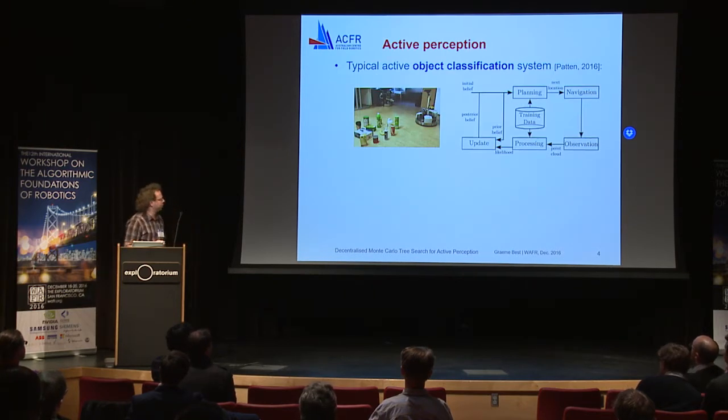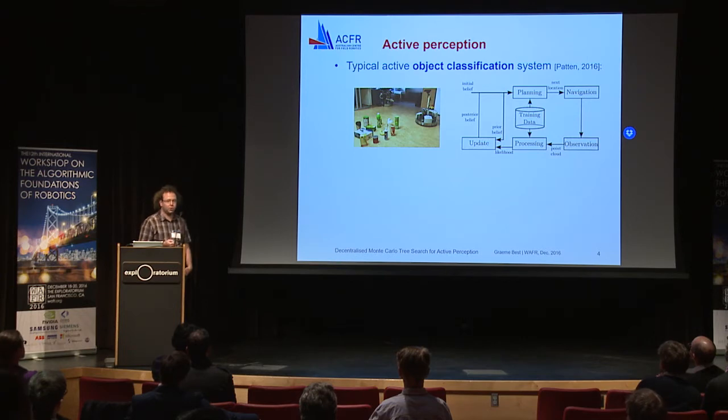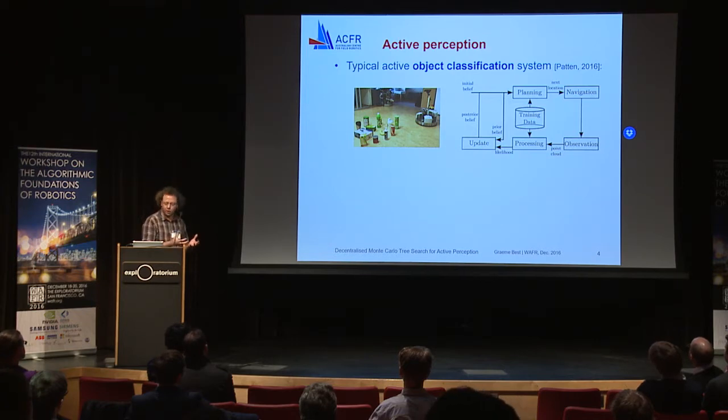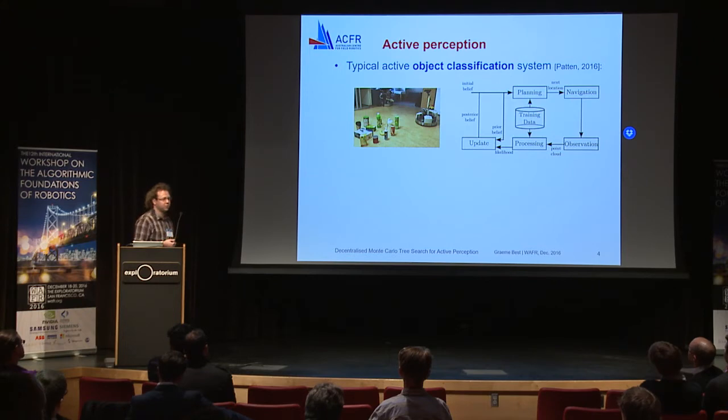So if we look at this example system here, this was used for active object classification, shown in the picture. And in this system diagram on the right-hand side, you can see that there's various components of the system that need to work together. So at the top, we have this planning component. That's where the robot needs to plan what it's going to do next. It needs to navigate and execute part of this plan. And as it's executing part of this plan, it makes observations along the way. These observations should be processed and fed back into the belief of the world. Now, when we're talking about active perception, this belief of the world now needs to go back into the planner, and the planner should update based on this new information.